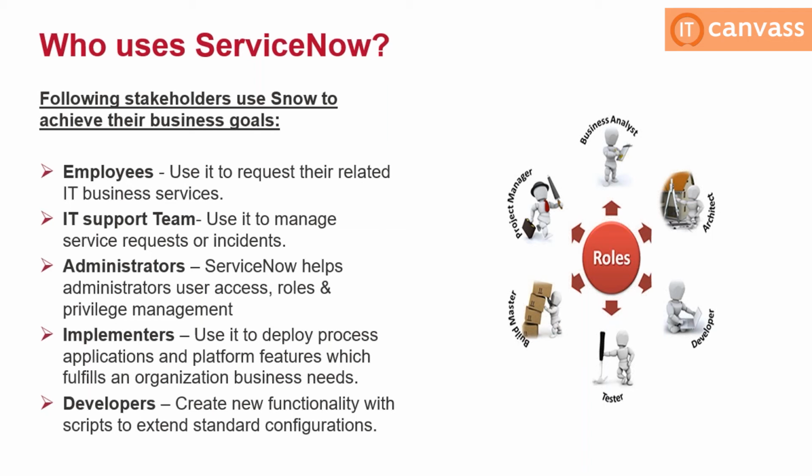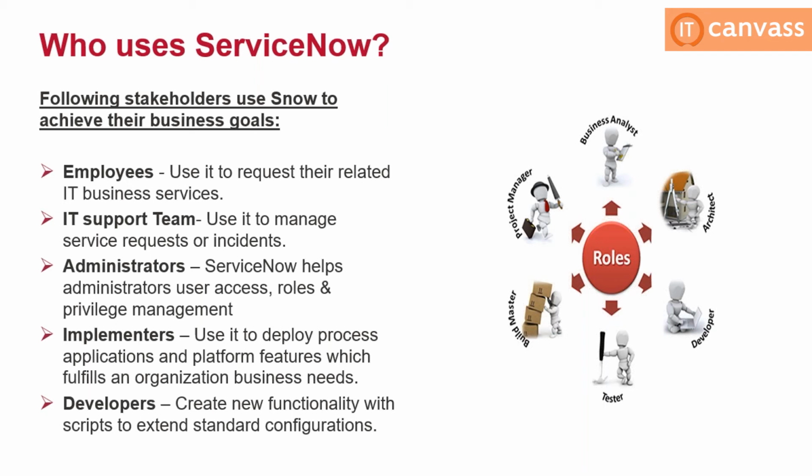This is generally how the IT process works. Most organizations use the same L1, L2, L3 process, but their naming convention might be different. They might not call it L1. They might call it level 1, level 2, level 3, or use some other terminology as well. Administrators are nothing but L2 persons. Implementers are nothing but L3 persons.